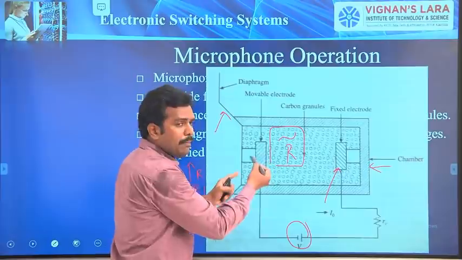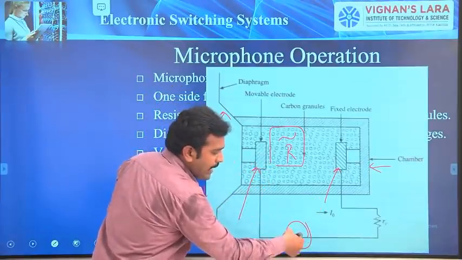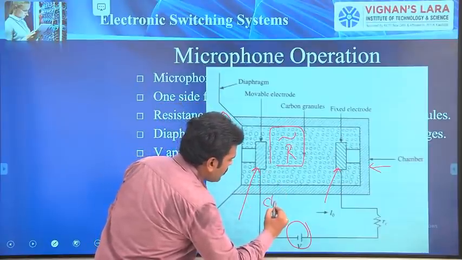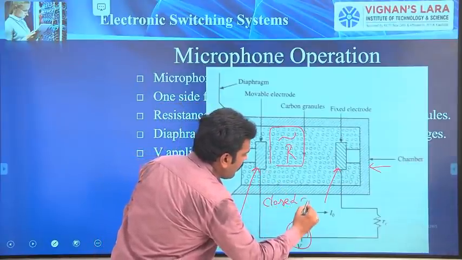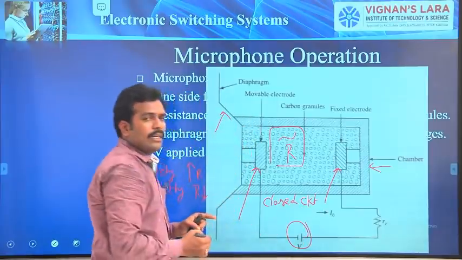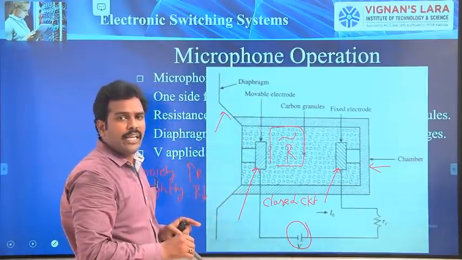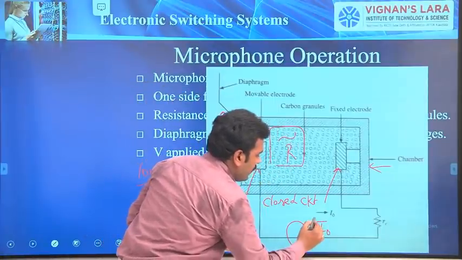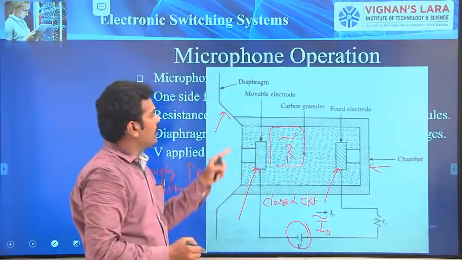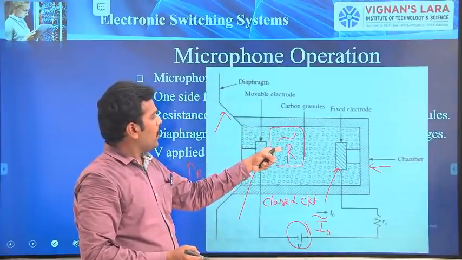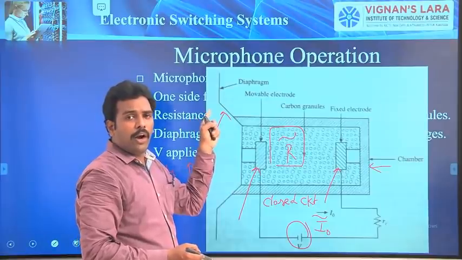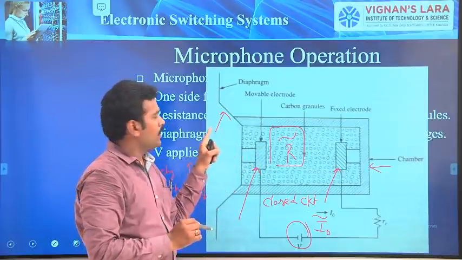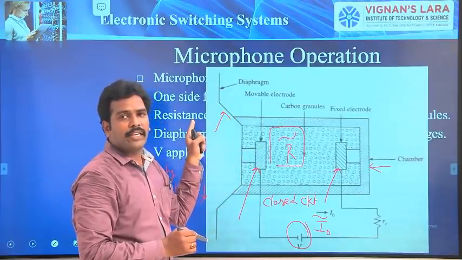Here, to complete the circuit, I am placing a battery. Therefore, this becomes a closed circuit. Whenever the circuit is closed, it creates a current flow. Therefore, the current that is flowing is a function of the resistance. Because the resistance is a function of the input audio signal, this current also varies in accordance with the input voice signal.